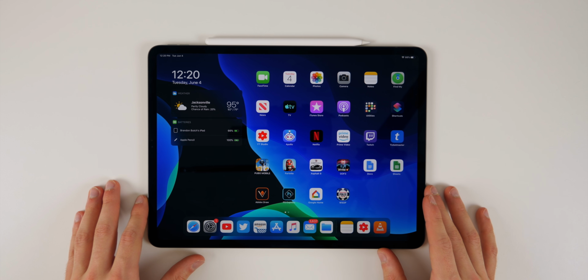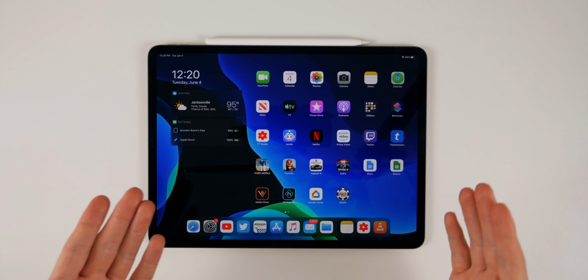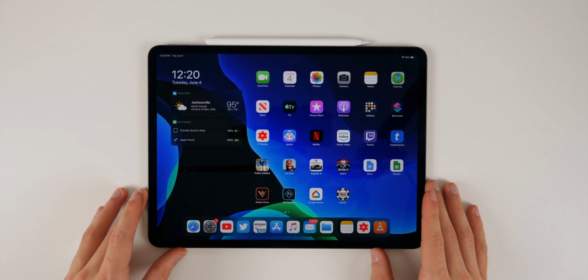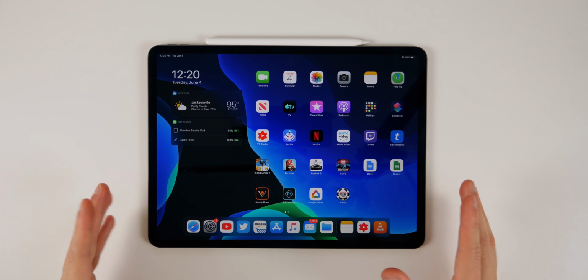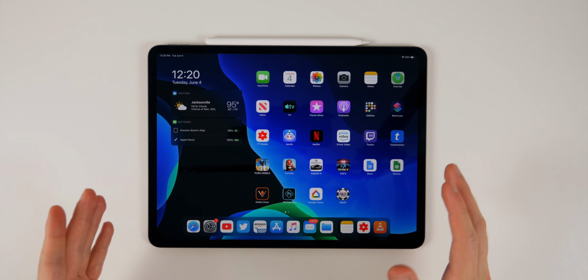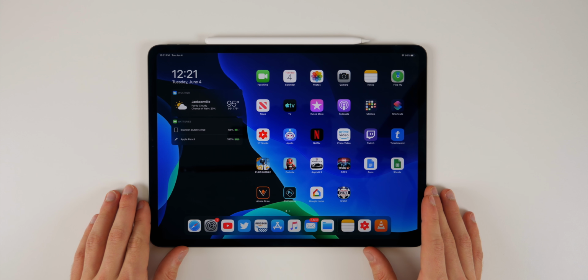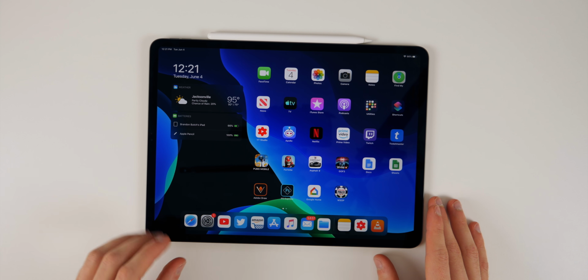It is now considered iPadOS and we're starting with iPadOS 13, even though I guess technically it should be considered iPadOS 1, but I guess Apple didn't name it that just to prevent any further confusion. But anyways, this is iOS 13 or iPadOS 13, whatever you want to call it, on the iPad Pro. Let's go ahead and dive in and take a look at some of the awesome new features and changes in iOS 13 because there are a lot of them.